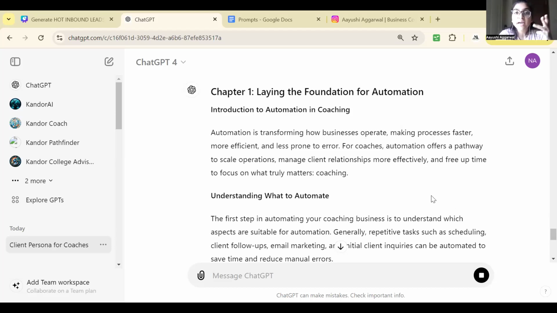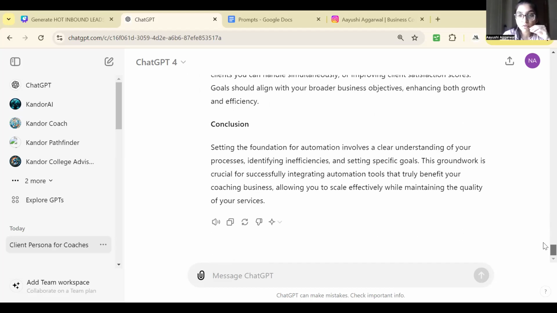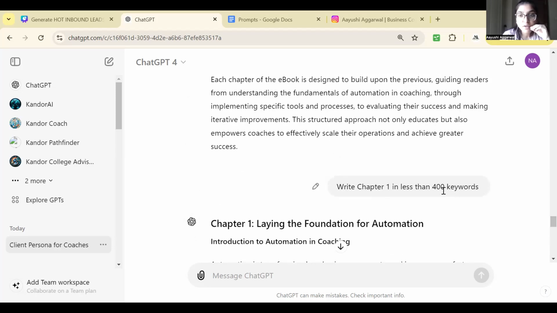You can always tell ChatGPT to act as a copywriter. So ChatGPT will go all over the internet and see how copywriters write and write your chapters accordingly. Do not just copy and paste. Always go through each and every sentence that ChatGPT has given you and tweak accordingly, because ultimately you are the expert. ChatGPT is not an expert. ChatGPT is giving you an idea as to what to do. You are the expert. Add your own expertise as to what a person should do. Okay, it has given me a full chapter on it. Right? You can increase the word count.